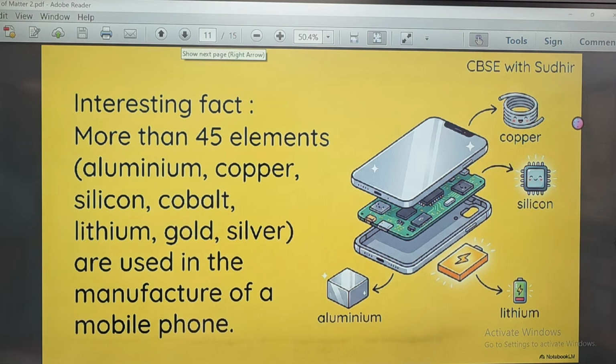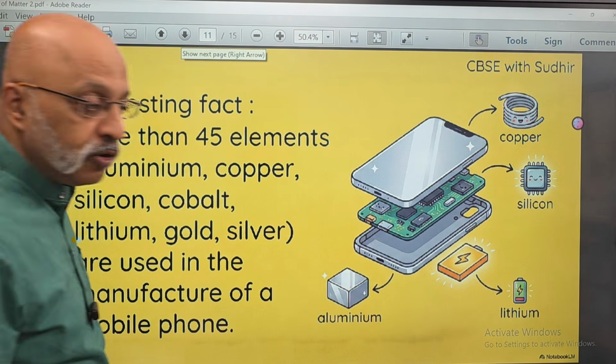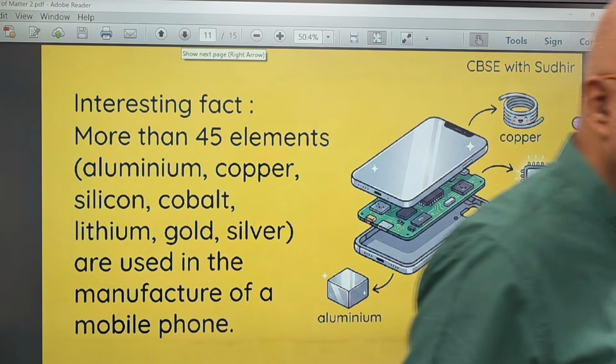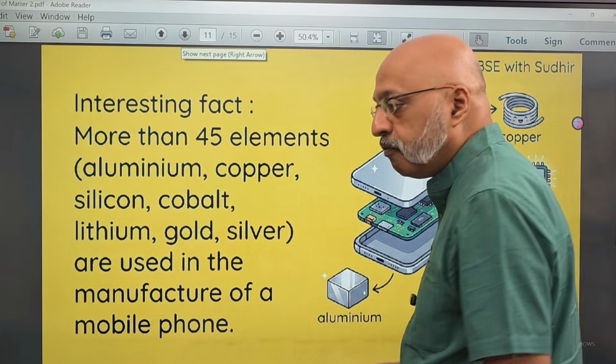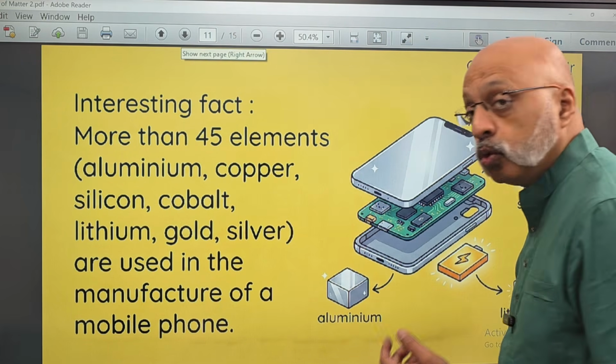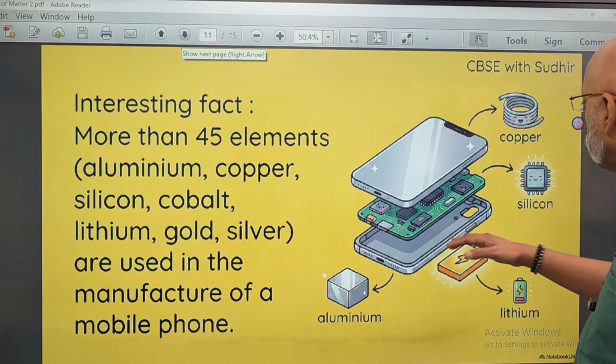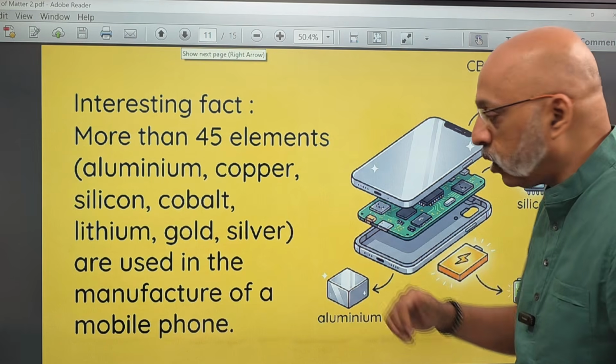Now, another interesting fact, since we all use a mobile phone, you would be quite interested in knowing this: there are as many as 45 elements used in the manufacture of a mobile phone. Now, 45 in what? From wiring to battery, to the screen, to the motherboard, everything.